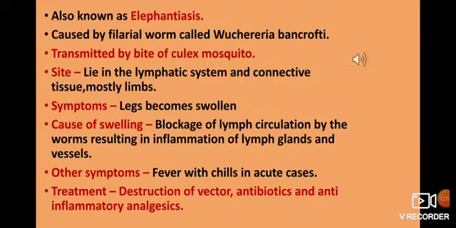Now, what does it do inside the human body? The filarial worm attacks the lymphatic system and other connective tissues of the body. Connective tissue, as you know, is the tissue which aids in connecting different parts. And the lymphatic system consists of different glands and vessels. Glands are like pockets and vessels are like pipes, which help in transporting a type of fluid connective tissue named lymph.